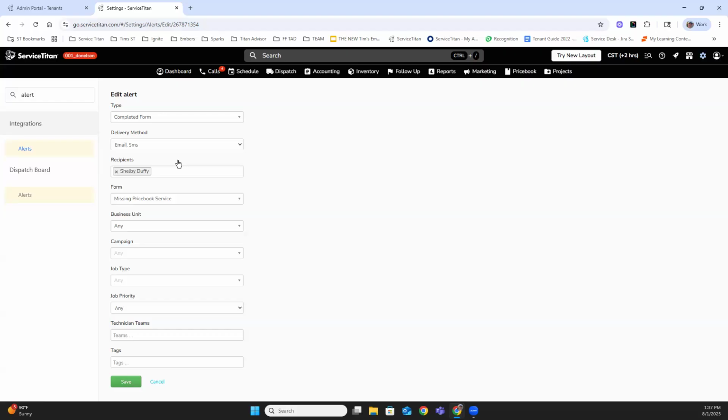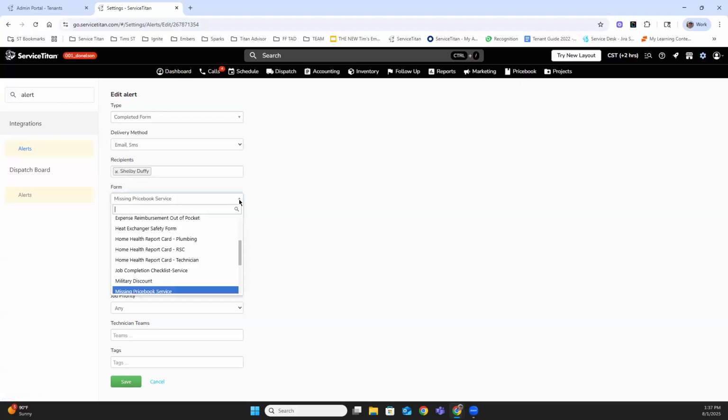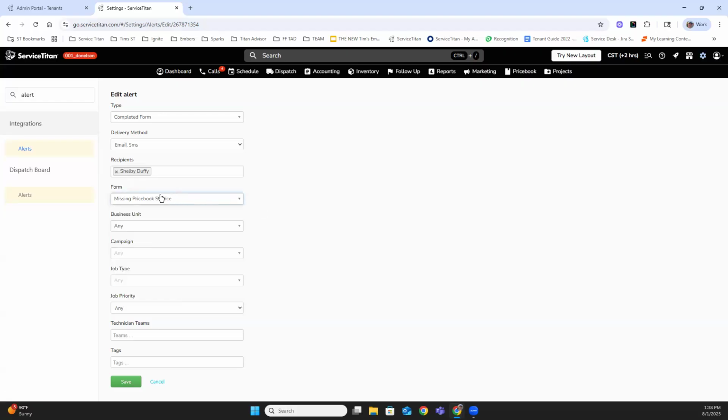And then we choose the recipient. So this could be multiple people, but the person that owns the price book or works in the price book, I would want them to be notified instantly when this is filled out. And this is where we actually choose that form. And you can see it's just going to select from your drop down from your existing forms. I chose a missing price book service item.